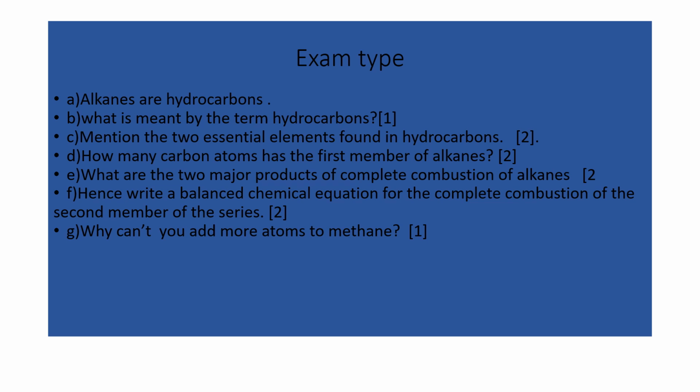Okay, last question. Why can't you add more atoms to methane, while you can add more atoms to ethene? The reason is simple, because this methane you are seeing here is a saturated hydrocarbon. With saturated hydrocarbons, you can't add more atoms because they are saturated. Saturated means they have only single bonds in them, and so you cannot add any other atoms. So let's quickly look at what the answers were.